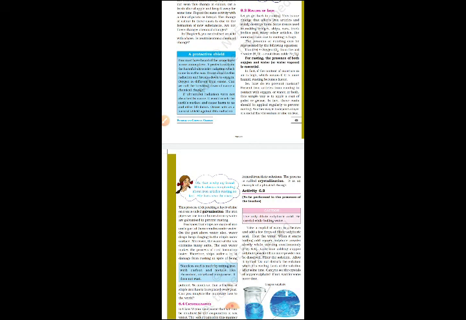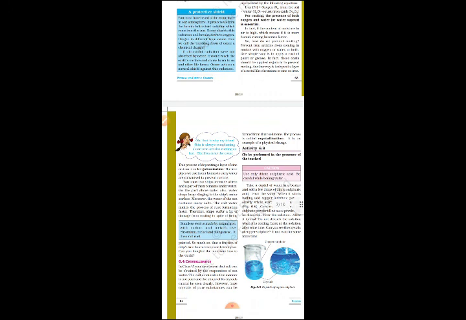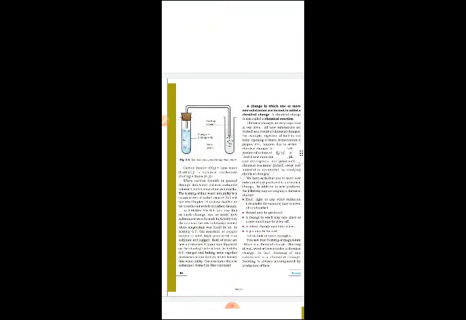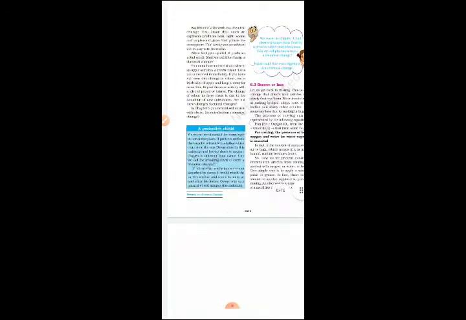Another way is to deposit a layer of metal like chromium or zinc on iron. This process of depositing a layer of zinc on iron is called galvanization, children. You can see this in a galvanized pipe also. A galvanized pipe means a layer of zinc is deposited on the iron pipe, so it will not rust if it comes in contact with air or water. The iron pipes we use in our homes to carry water are galvanized to prevent rusting, children.